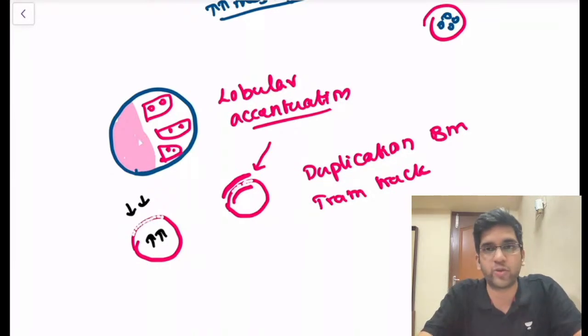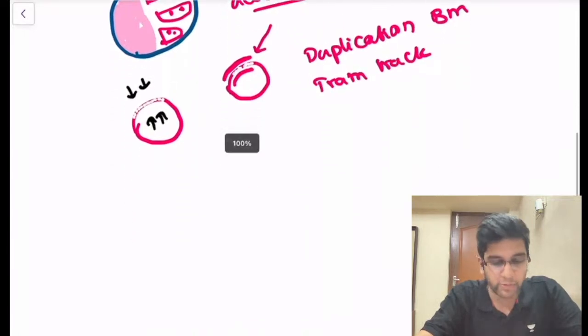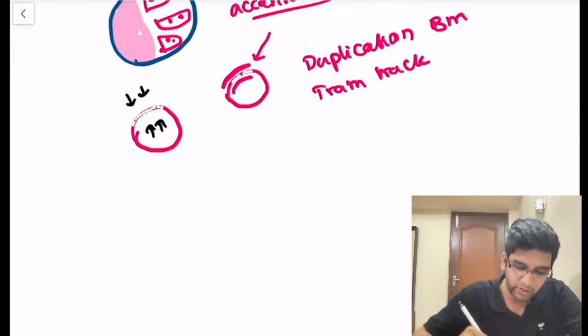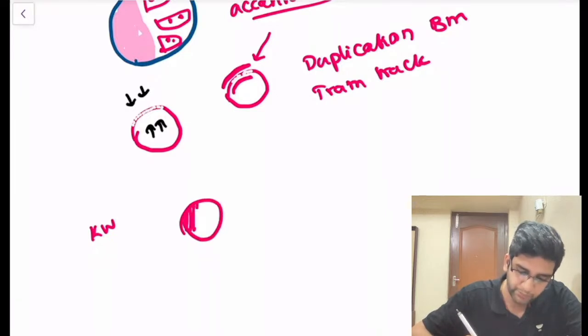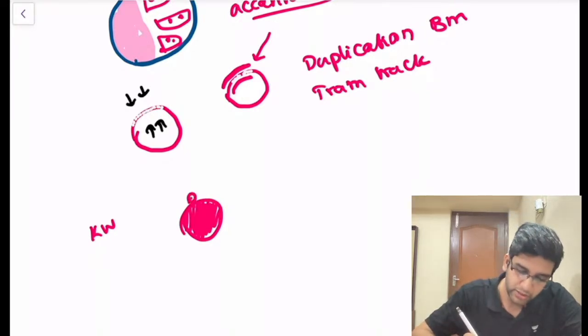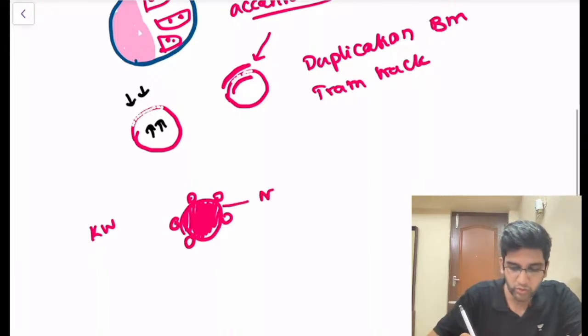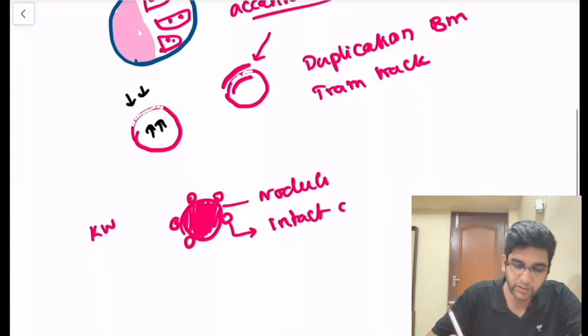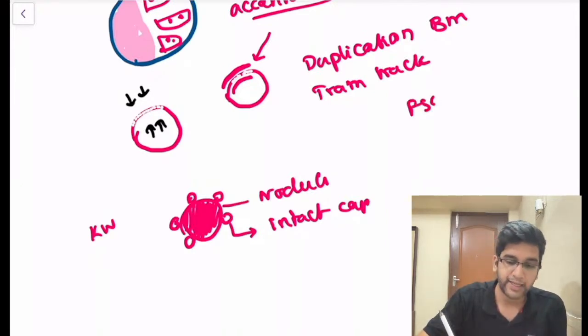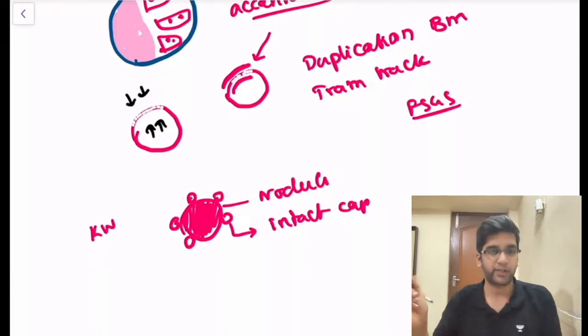MPGN is not a differential diagnosis at all for KW lesion. KW lesion has a few differential diagnoses. One of the closest is FSGS. So the way to differentiate FSGS and KW lesion is that KW looks like this. You'll have a nodule. It will be nodular. FSGS will not be nodular. And surrounding the nodule, you'll have your capillaries. It will be a nodule because it's nodular glomerular sclerosis, and surrounded by intact capillaries. That's what you see in your KW lesion. If it is FSGS, I won't have this finding. It's going to be sclerotic.